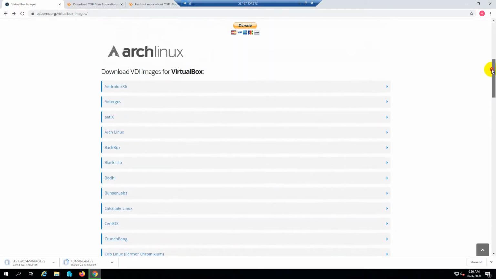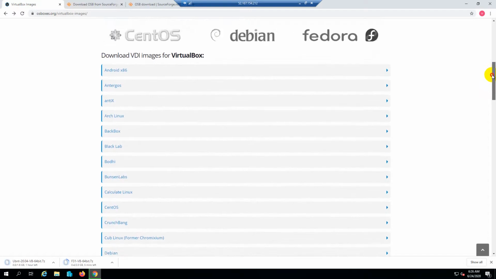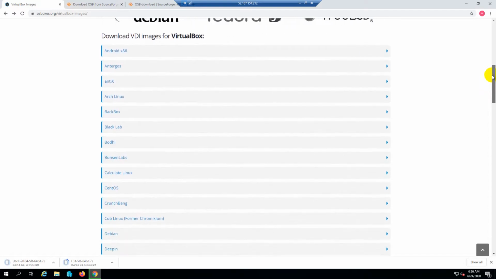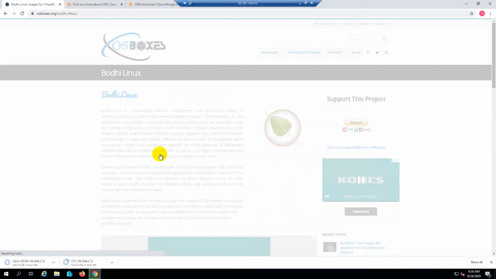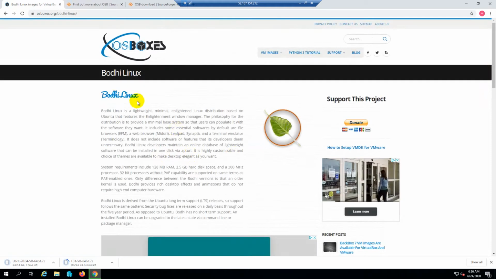Black Lab, Android. Let's try this Bodhi. Lightweight, minimum enlightened. Based on Ubuntu, it features the Enlightenment window manager.